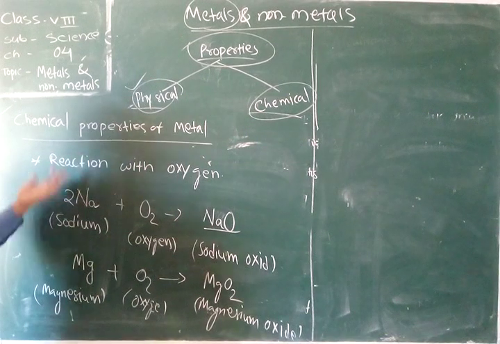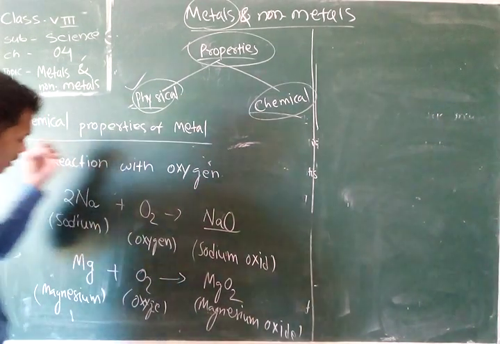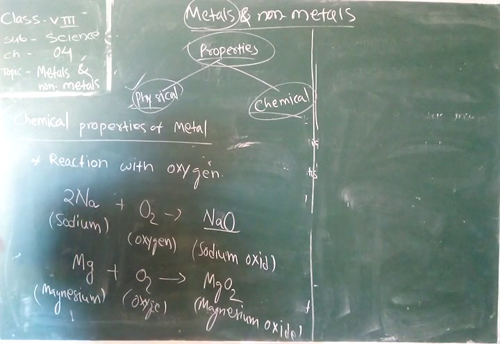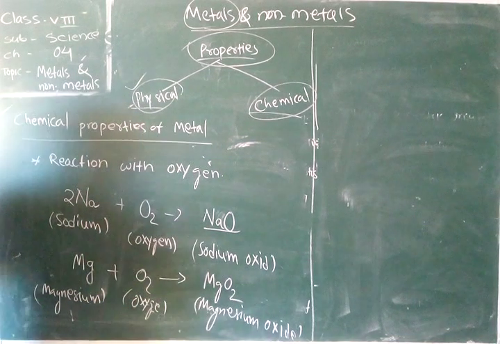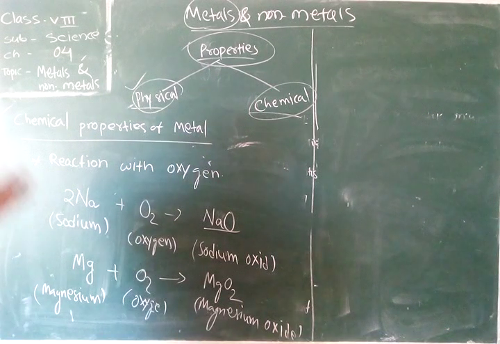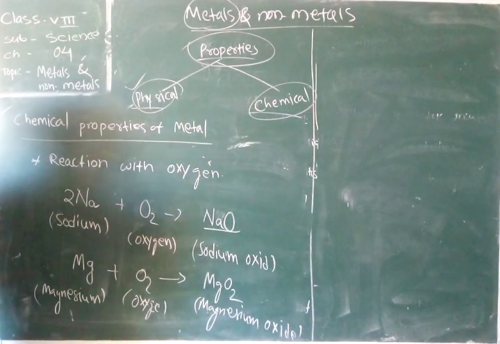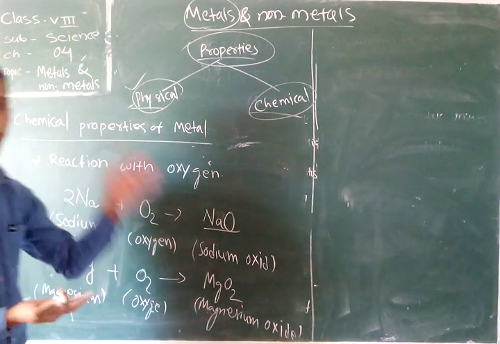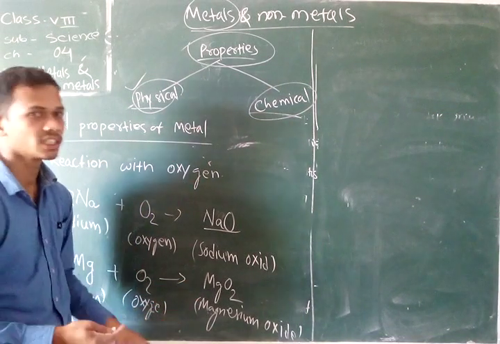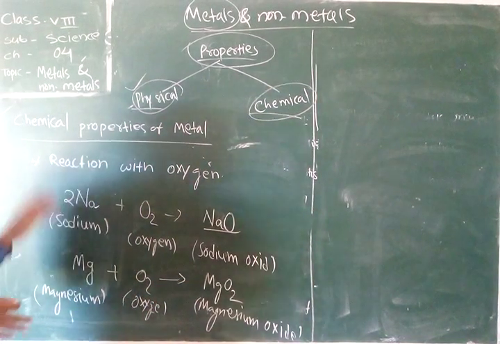Sodium reacts with oxygen and produces sodium oxide. Magnesium reacts with oxygen and produces magnesium oxide. In this way, whenever a metal reacts with oxygen, it produces the respective metal oxide, which may be a basic oxide. Sodium oxide and magnesium oxide all possess the properties of bases.